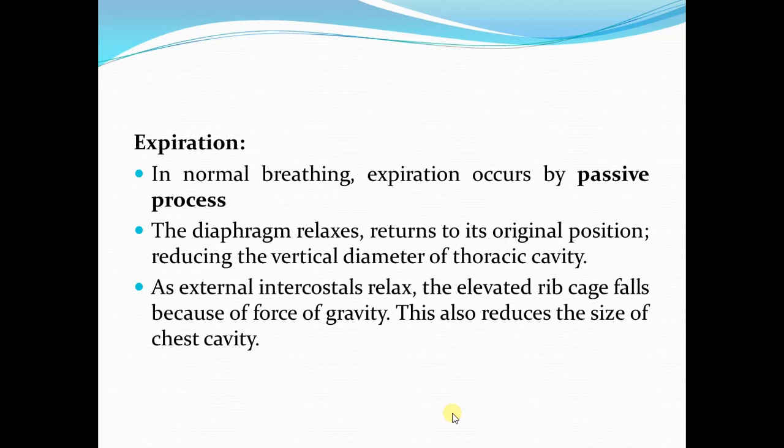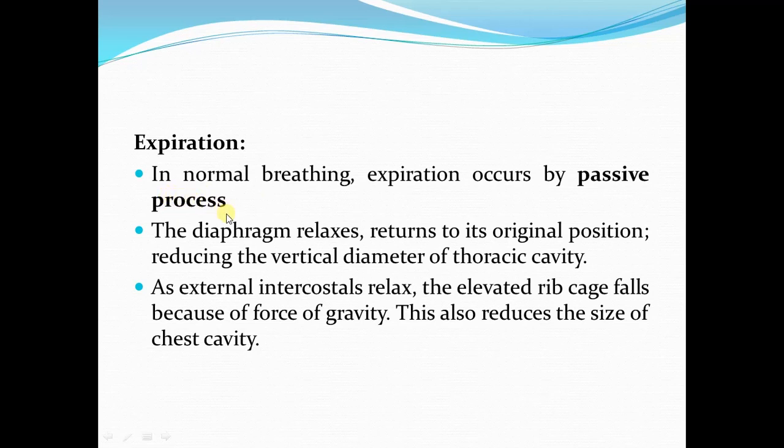In normal breathing, the process of expiration occurs by a passive process. As I already told you, by passive process we mean that it does not involve the contraction of muscles.